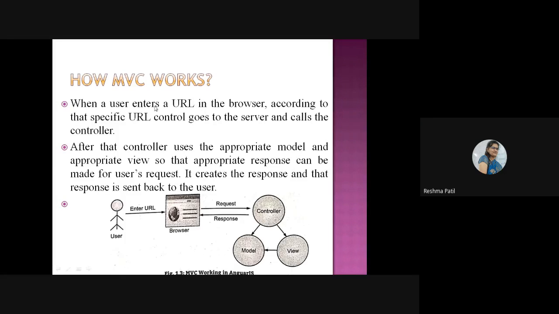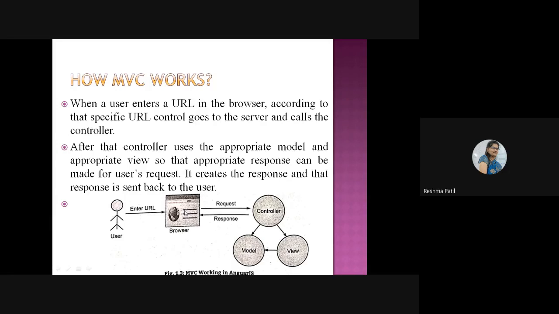When the user enters a URL, for example, we have written google.com. We have entered the URL. According to that specific URL, control goes to the server. When you enter google.com, that is at the client side. When you press enter, it will pass to the server and call the controller. Here is your browser.